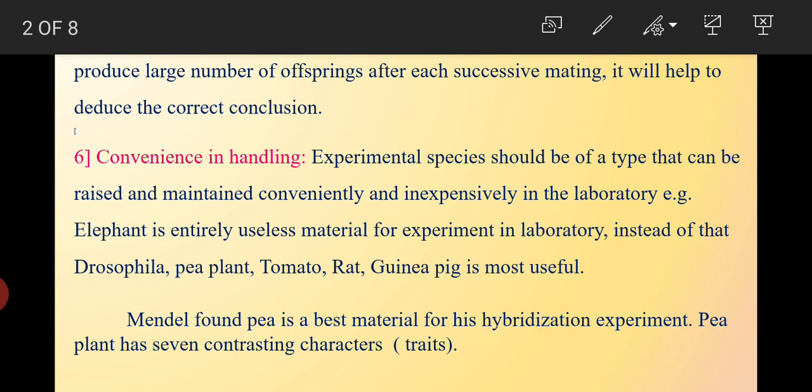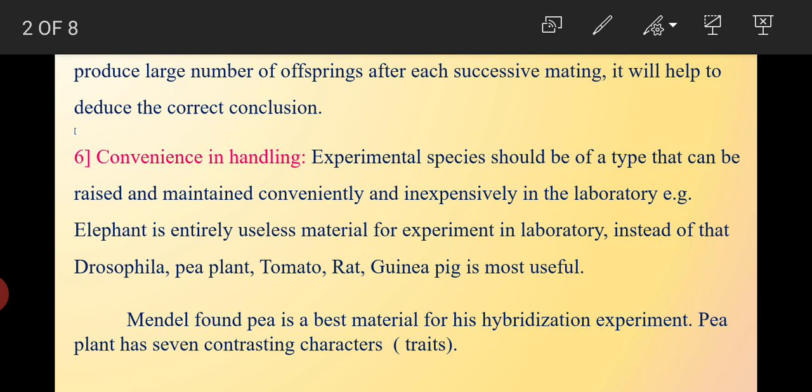If we observe the sweet pea plant, a single plant produces a number of pods, and each pod contains a number of seeds. So the experimental plants produce a large number of offspring, and when we cultivate them further, it will give more correct results for drawing conclusions.